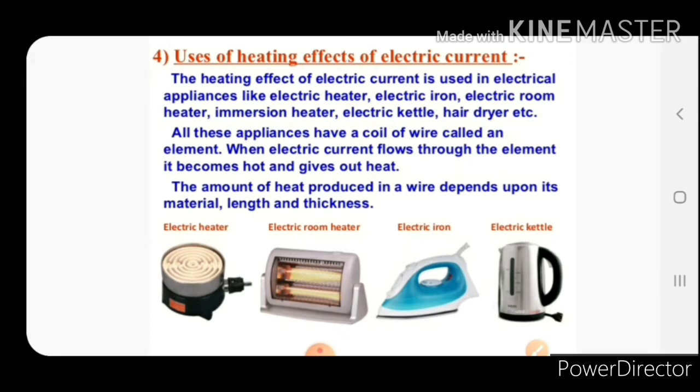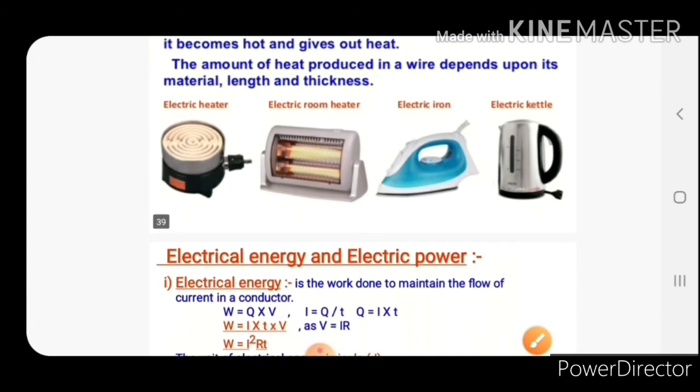All these appliances shown in this picture are based on the heating effect of electric current. In all these appliances there is an element. On application of electric energy, the element gets heated and glows, so heat energy is produced. So all these appliances are based on the heating effect of electric current.